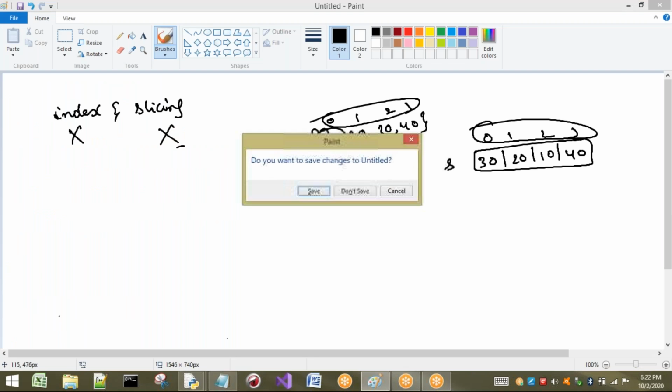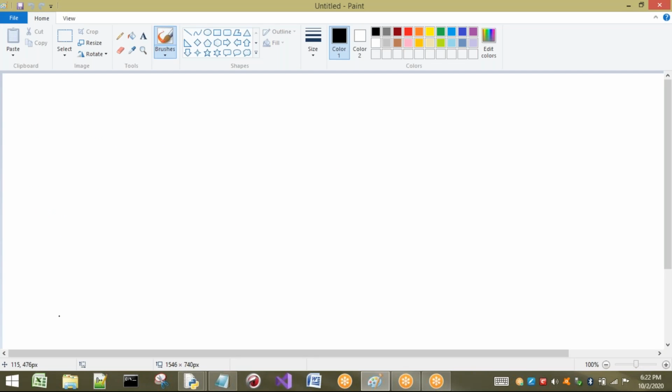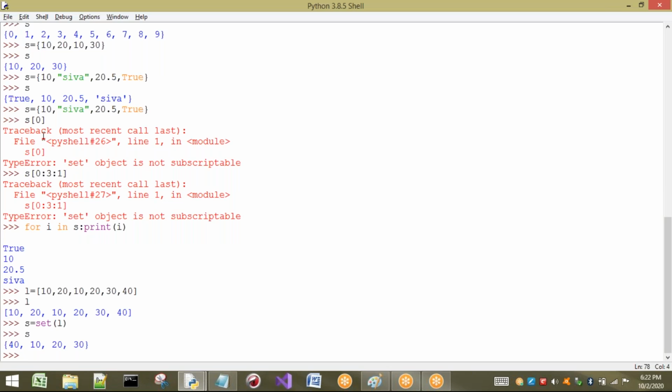Now let us go to the functions and methods that are used for the set data type. Now let us see the immutable and mutable concept. Immutable, I have seen already, because I cannot change. How can I change? Generally, by using the indexes.